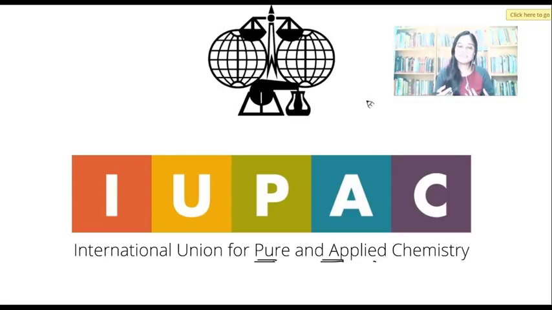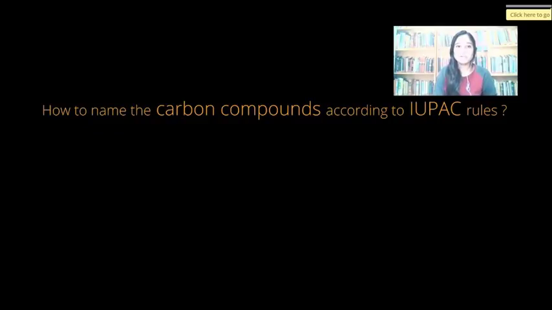If our names have that systematic order, we're talking about some rules and regulations of IUPAC. We're talking about one extremely standardized method of naming, correct? That will obviously have a perfect order, and I'm going to tell you in the same order. Please keep it in mind. So in order to name the carbon compounds according to IUPAC rules, we have to follow this system of naming. Any IUPAC name at the beginning will consist of prefix.